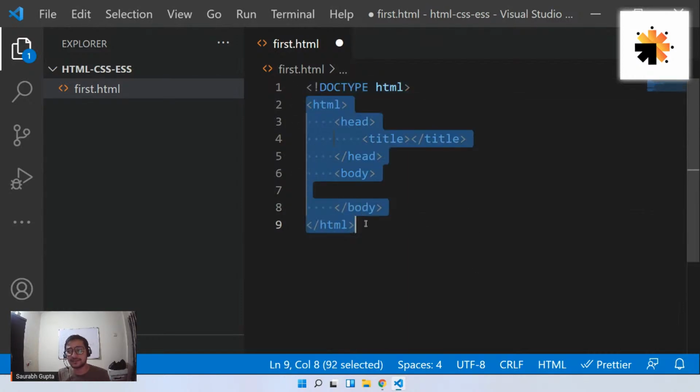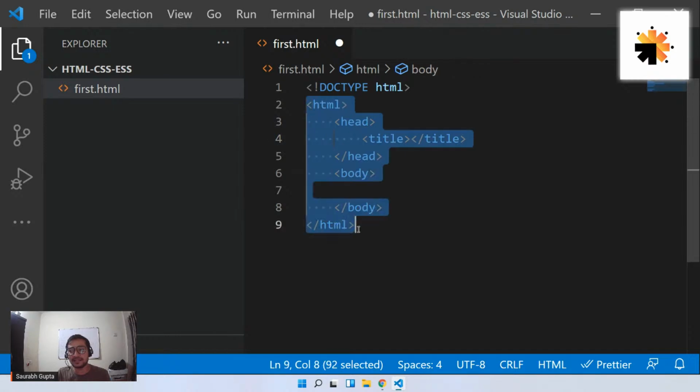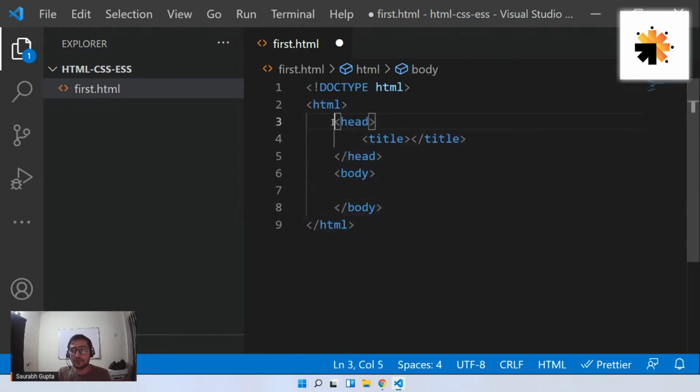Then you have the HTML tag, which is basically the biggest tag, which holds the whole document. The HTML tag is nothing but your document, your web page. Inside that, you have two different tags: the head section and the body section. The body section is the place where you create all your content like image, audio, text, and everything. All the things that a user can see. The head section is for putting all the external things, that means extra information related to the web page, the language, the icon, everything else. Is that clear, everyone?